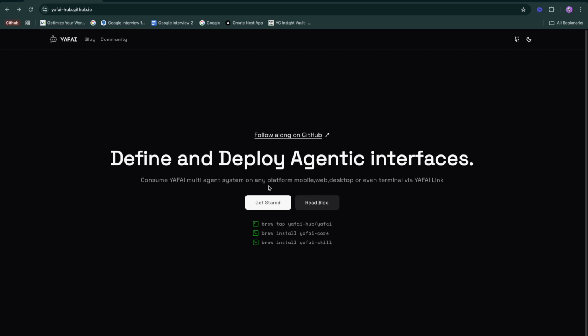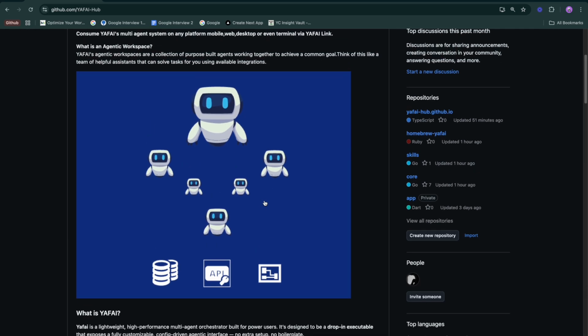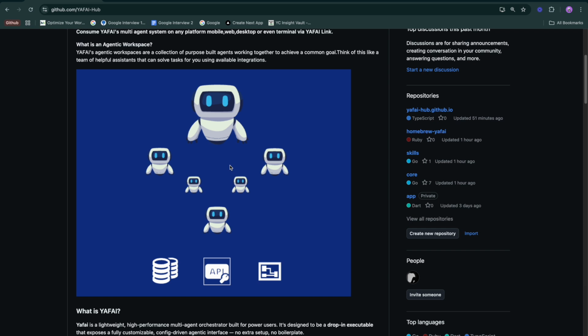Now, what are agentic interfaces? Think of agentic interfaces like a team of AI agents that you've put together with access to certain resources that can perform certain tasks in order to achieve a goal set by you. So you can go ahead and give it a goal within the scope of the system, and the defined agents would work together by consuming the resources available. Resources could be APIs, databases, or files to achieve the task.